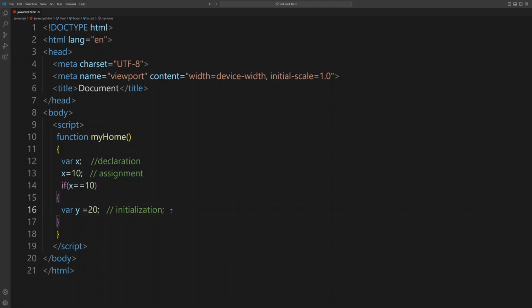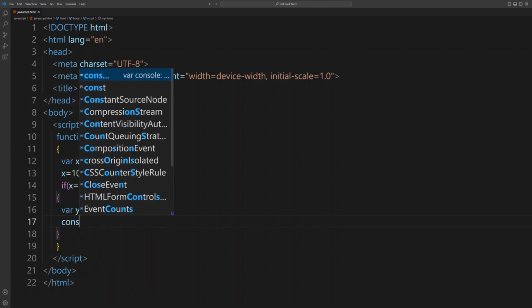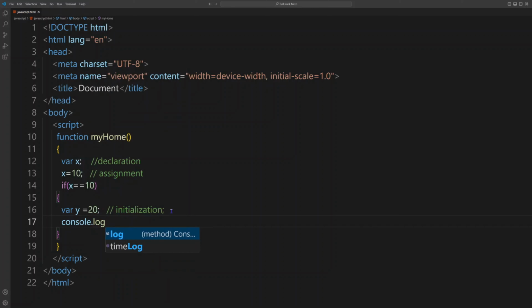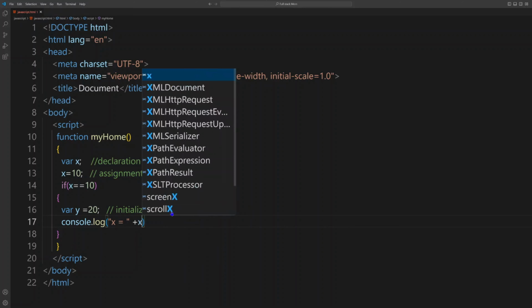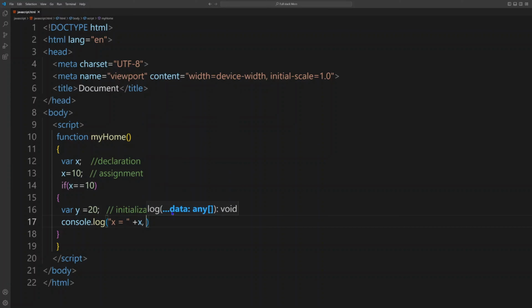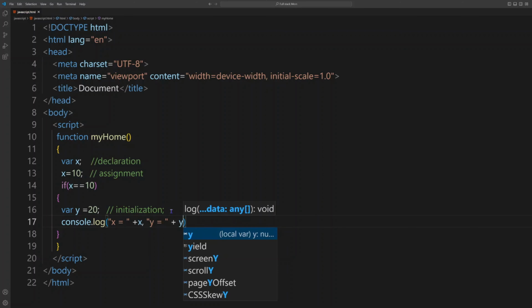And next, we can simply write console.log, let's say x, and we can concatenate the result. We can write x and comma, we can again write y, same thing, y, and again we concatenate and we can write y.